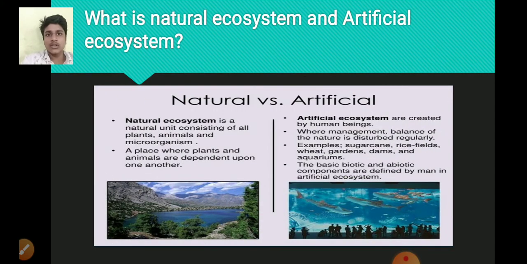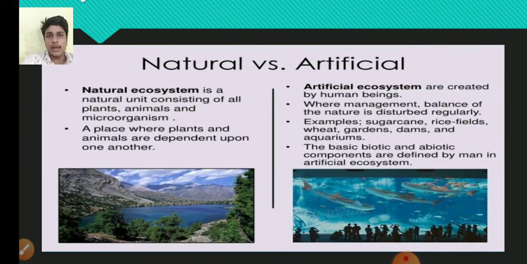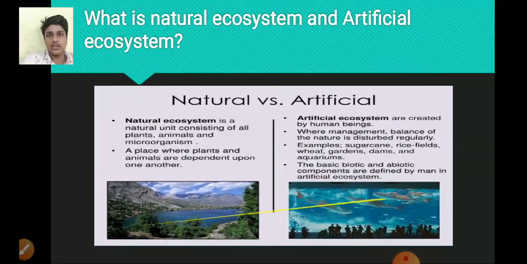What is natural ecosystem and artificial ecosystem? Natural ecosystem is the ecosystem which exists on its own, for example, forest, lake. And what is artificial ecosystem? Artificial ecosystem is man-made, for example, aquarium. Here is more information about natural ecosystem and artificial ecosystem.